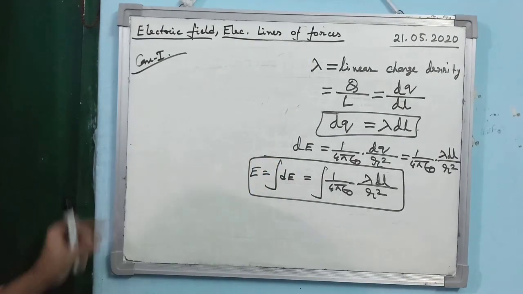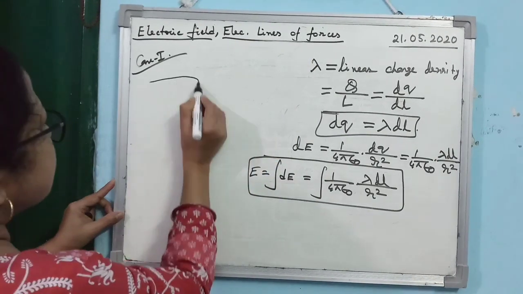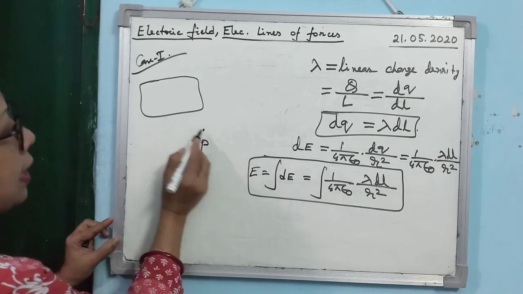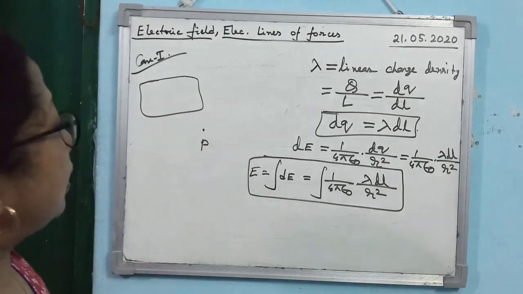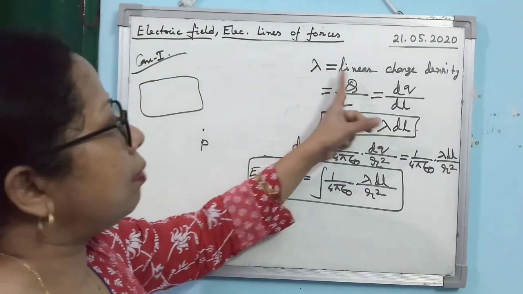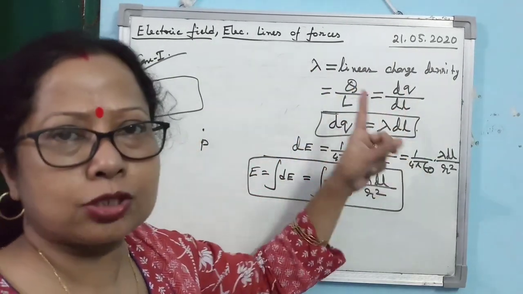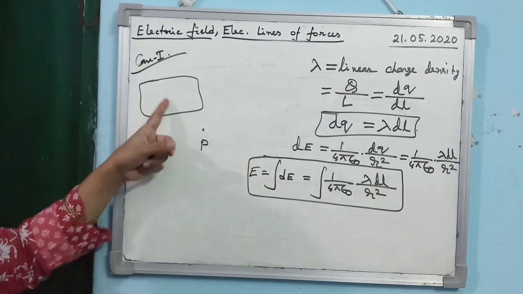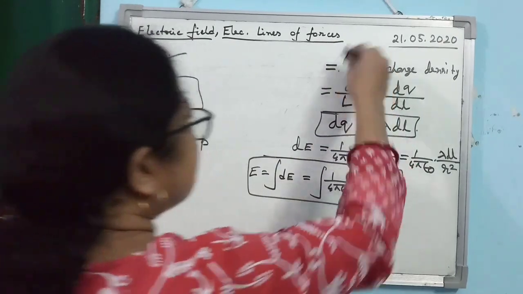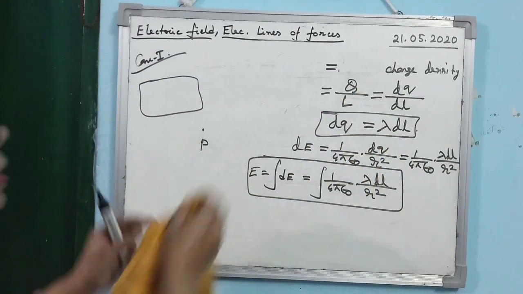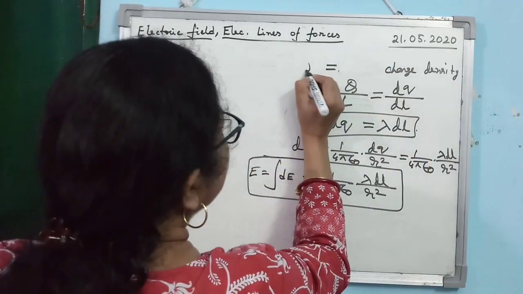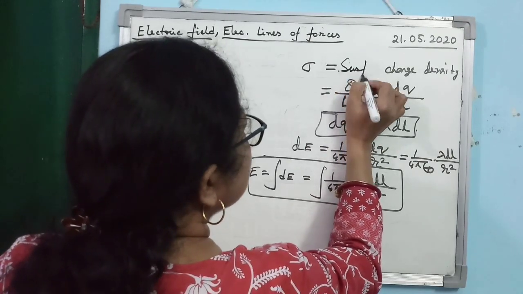Is that clear? Now, instead of a line distribution, suppose you have taken a distribution of charge which is distributed over a surface. Alright, means it is a surface distribution of charge. And you want to find out again what is the electric field intensity at the point P. So, when it is linear charge distribution, we defined one term, linear charge density, as charge per unit length. I hope you have common sense. In this case, we define a quantity which we denote by sigma, a Greek letter, everybody knows, and we call sigma the surface charge density.